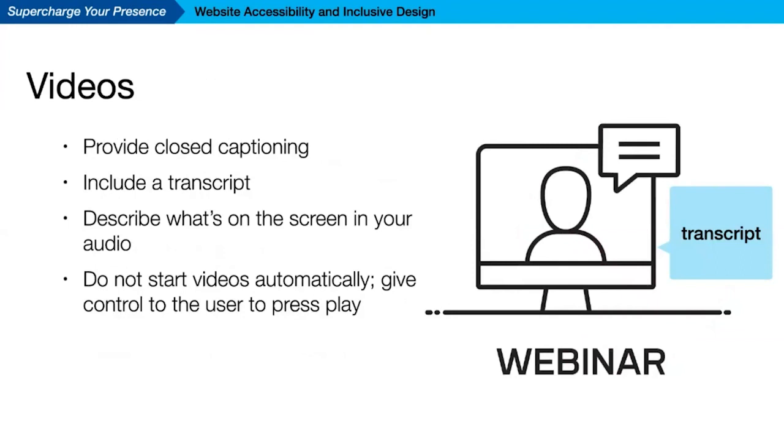You want to include a transcript, you want to describe on the screen in your audio. So you don't want to give a presentation and say something like, well, you see the figure on the screen tells you everything you need to know. No, describe what it is that's on the screen. So that's why I described that there were steps going up to a store, a shoe store, and there was a ramp that ended in a railing. Just describe what you're showing so that if someone's not looking at it, that person understands what's going on.